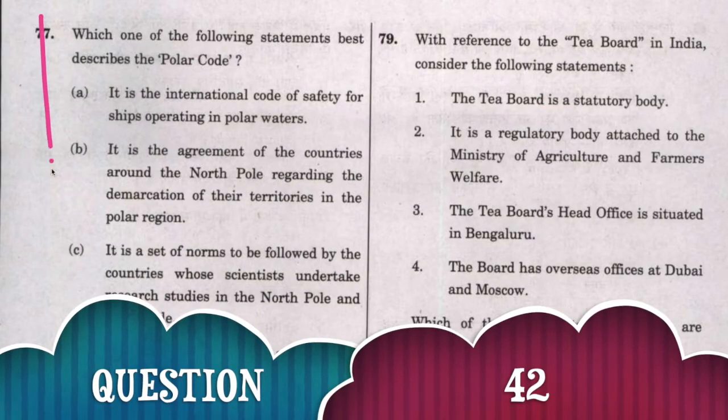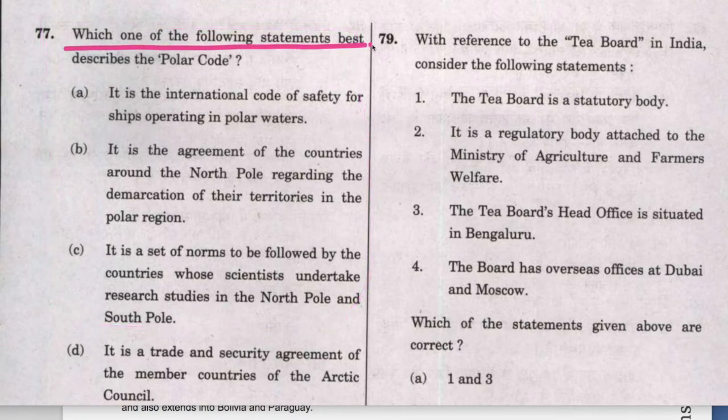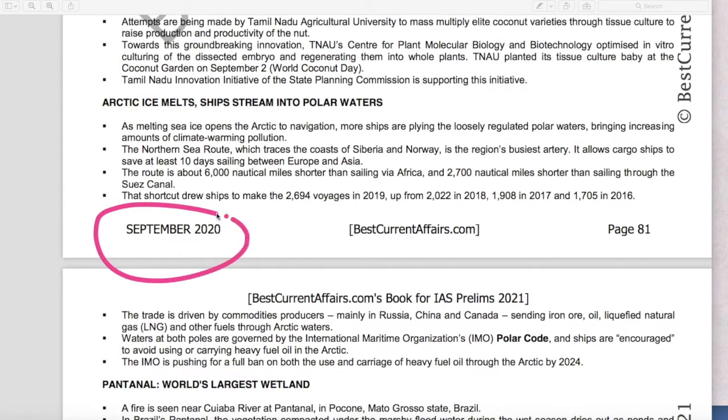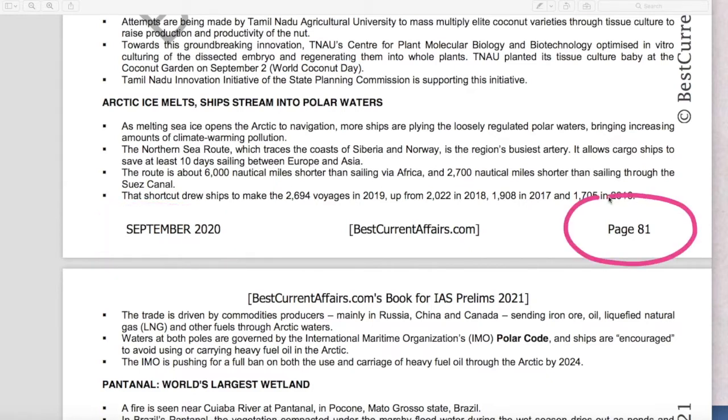Next question. Which one of the following statements best describe the polar code? And the correct answer is, it is the international code of safety for ships operating in polar waters. Now see, this is our September 2020 current affairs book, page number 81.